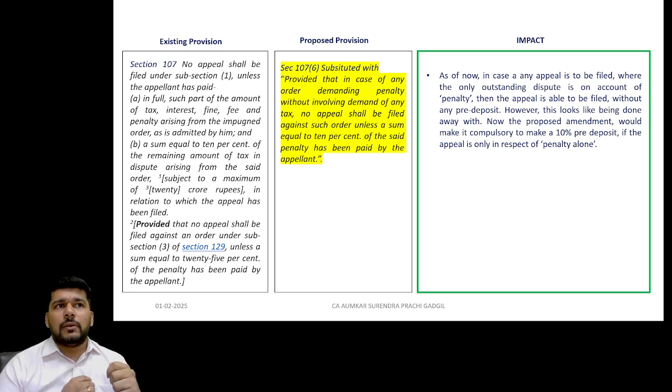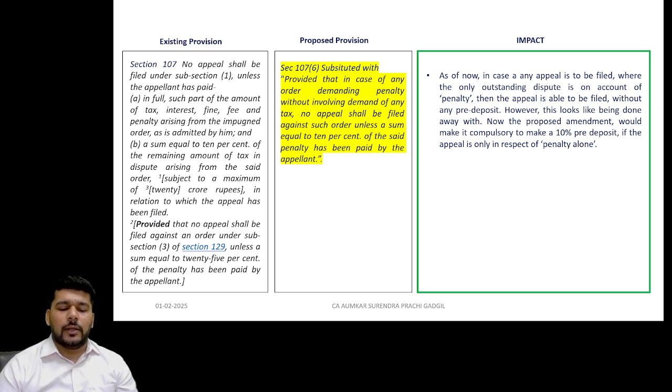Earlier the pre-deposit was not required to be made if the case was only for a penalty, because the provision read earlier was 10% of the tax, which includes the tax, interest and penalty. Now what it says is, provided in case of any order demanding the penalty without involving demand of tax. So where there is only a penalty demand, with no tax involved, the pre-deposit provisions will still be considered applicable, and that will be equal to 10% of the penalty which is being challenged. 10% of that amount will be required to be paid.